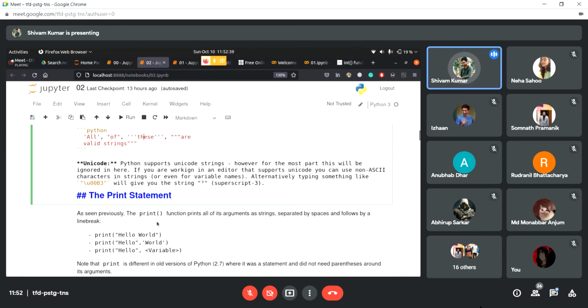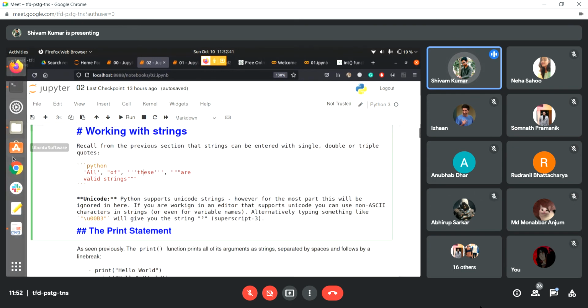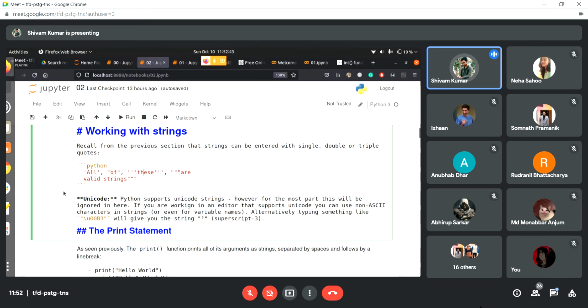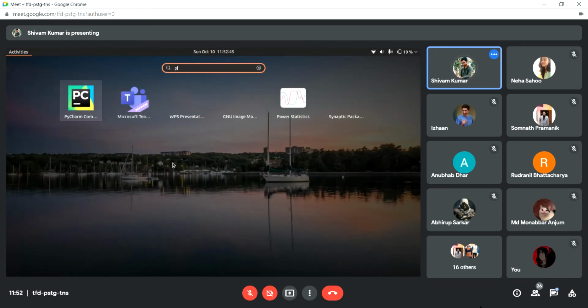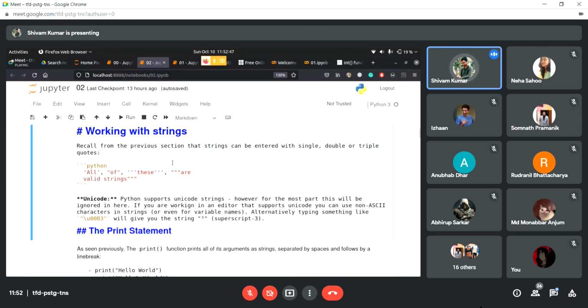The thing with hash is that it appears kind of ugly. I don't have PyCharm open right now, but I'll show you later. When you use hash, it just comes in gray in most text editors, and it's not good for readability. But if you use doc strings, since they are strings, they just come in green.